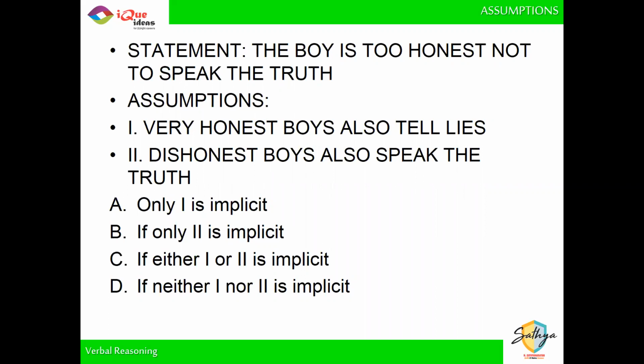So now let's take a look at the assumptions. First assumption, do I have to say very honest boys also tell lies? No, in fact the statement says वो इतना honest है कि वो हमेशा सच बोलेगा. तो झूठ के बाद वो झूठ बोलेगा ऐसा क्यों अज्यूम करूं? It doesn't make any sense. So first assumption is out. Second, dishonest boys also speak the truth. Now, how does it matter what dishonest boys do? This statement is talking about what honest boys do. I don't have to make any assumptions about what dishonest boys are doing. So neither one of them is true. So in this case, I will mark D as the answer because the key clearly says neither one nor two is option D. So D, neither one nor two.